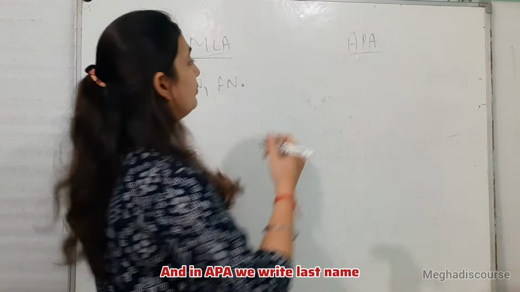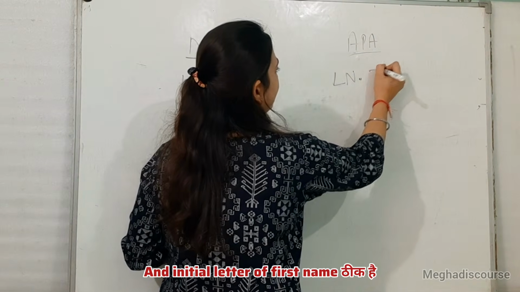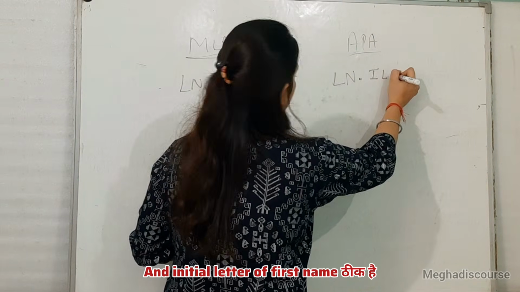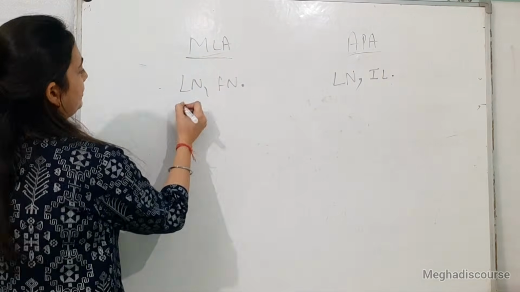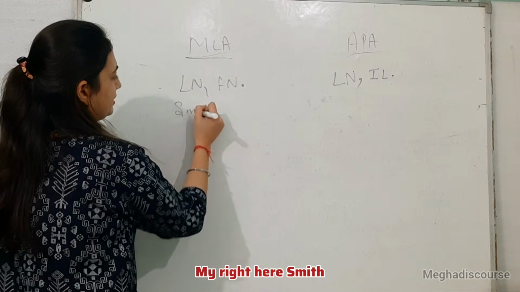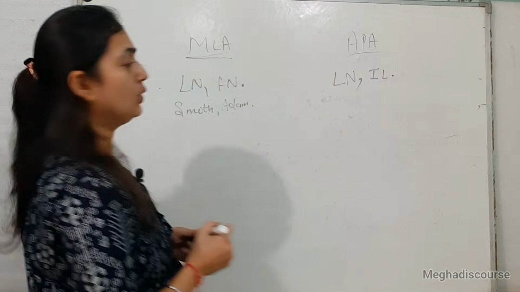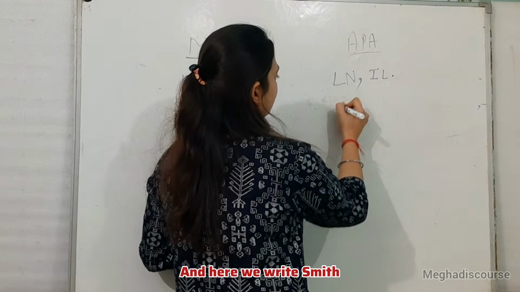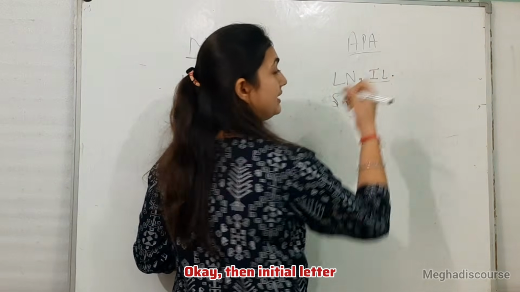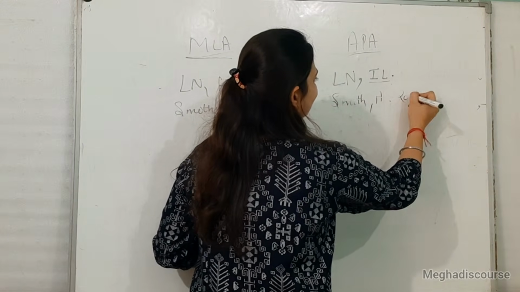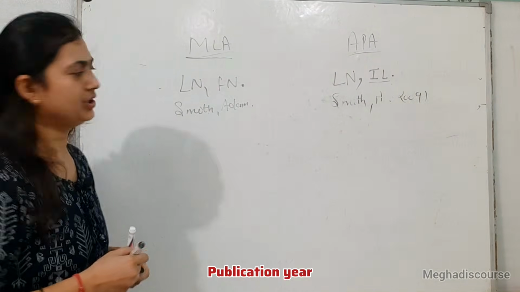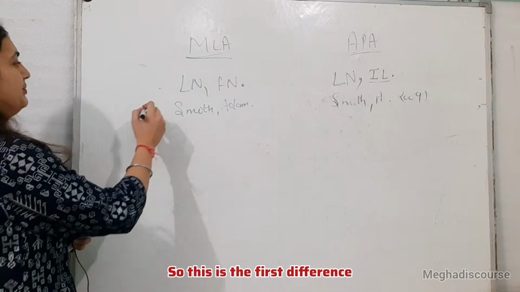And in APA, we write the last name and the initial letter of the first name, and there is a comma. Like here, I write Smith, Adam, with a full stop. And here we write Smith, then the initial letter, that is A, and then a full stop. So this is the first difference.